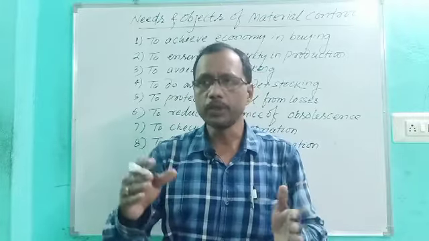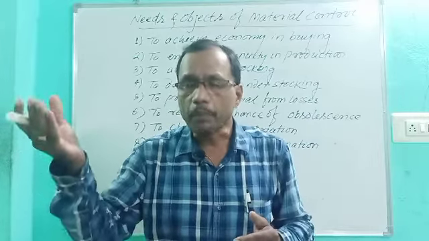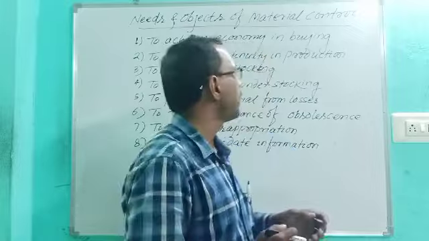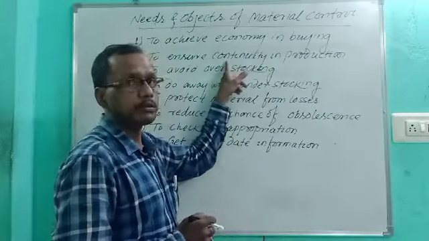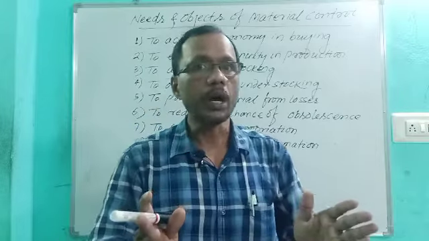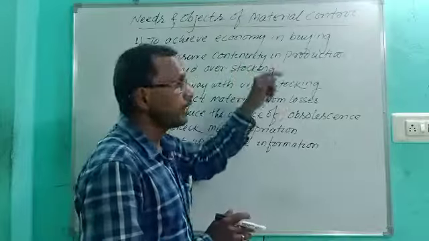That means depending upon the demand of the product in the market. So depending upon the capacity of running of the machine or production, accordingly the material should be maintained. As a result, no production will hamper. Here is written ensure continuity in production.